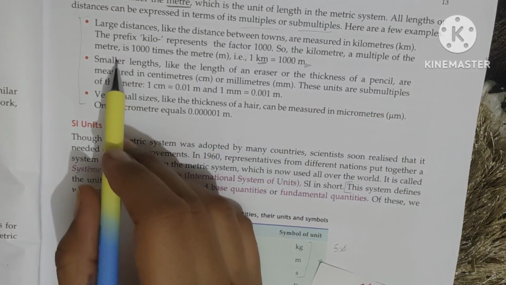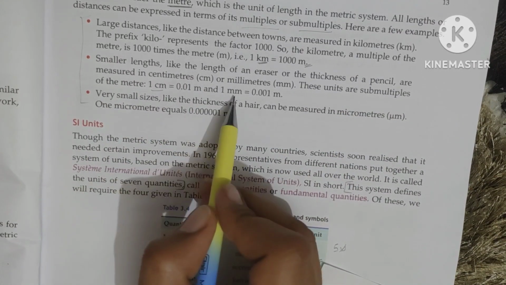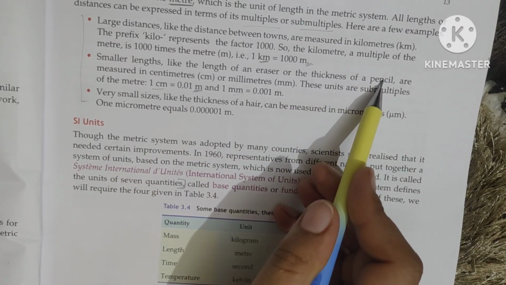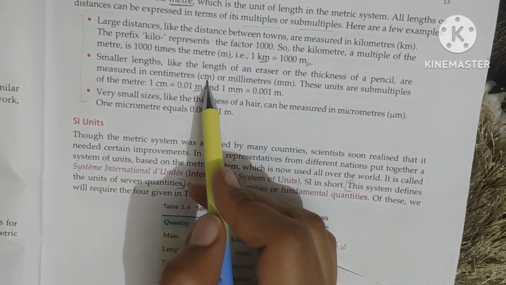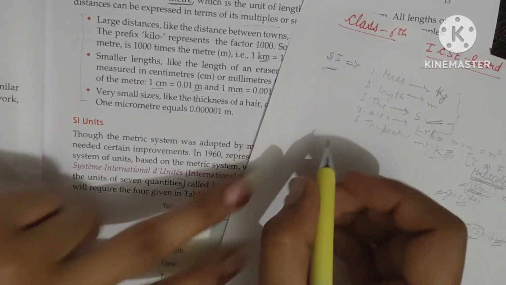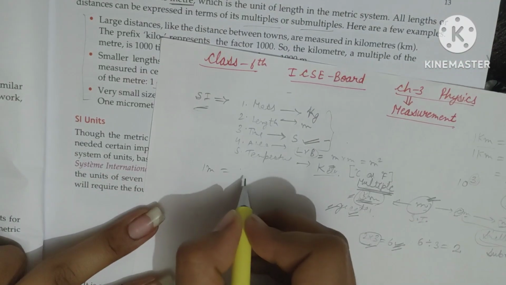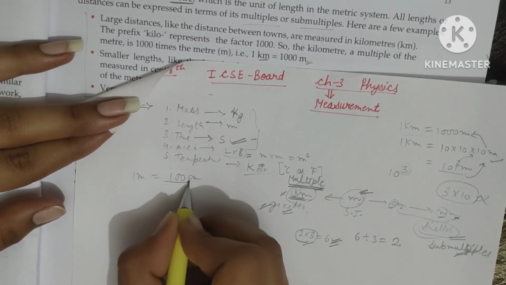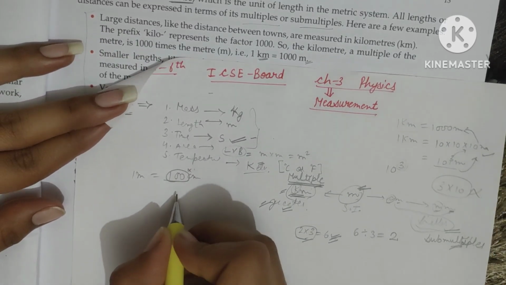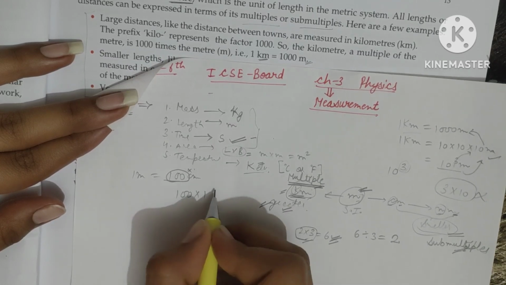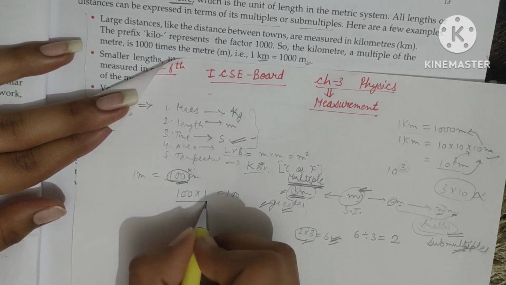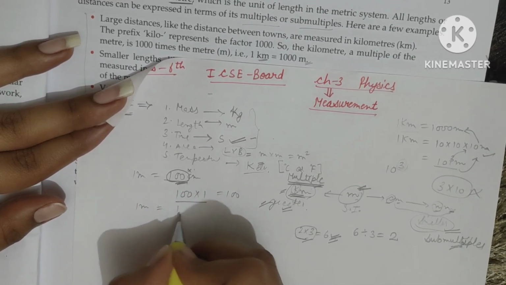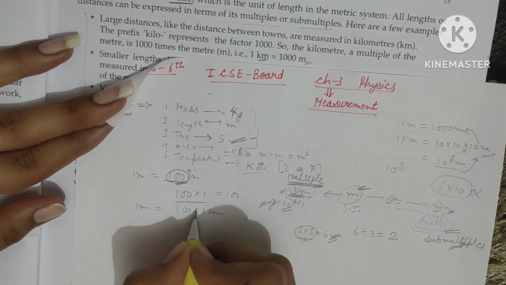Next, for the smaller lengths, just like we are using centimeter, we can use the millimeter also in comparison with the meter, right? If we want to measure the thickness of the pencil or the length of the eraser, then we can use the centimeter value also. Now 1 meter equals 100 centimeter. So this is in the form of multiplication with the centimeter. See here, 100 into 1 is also 100. So can I write this 100 as 100 into 1? Here 1 meter equals 100 into 1 centimeter.